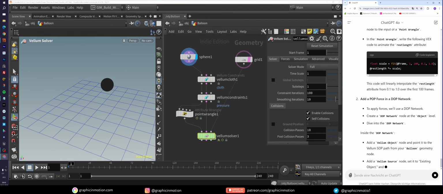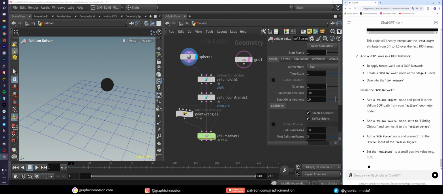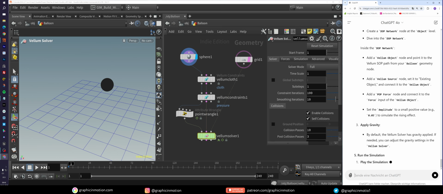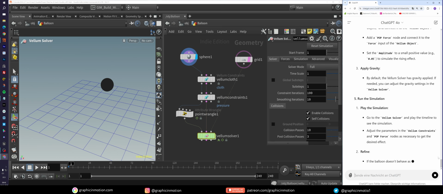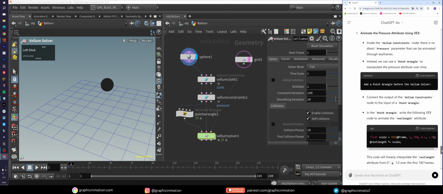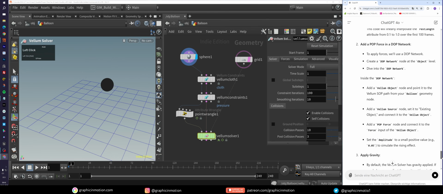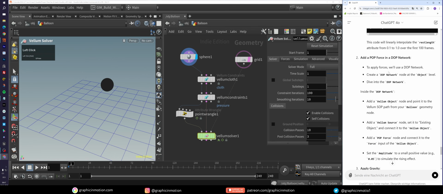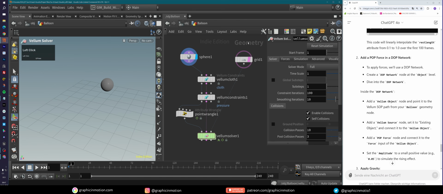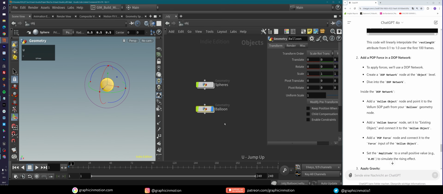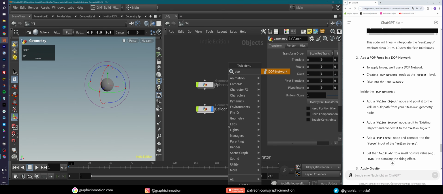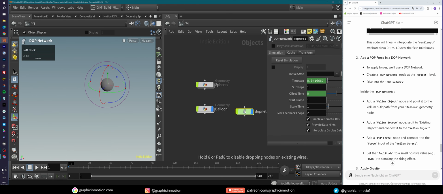To apply forces, we'll use a dot network, create a dot network on the object level. Oh, now it gets really complicated and probably too confusing. Okay, but anyway, we'll give it a try. So what does he want us to do? Create a dot network node at the object level. I'm in the geometry level. Okay, let's do it. Object level dot network. Why not? I think he's up to something.